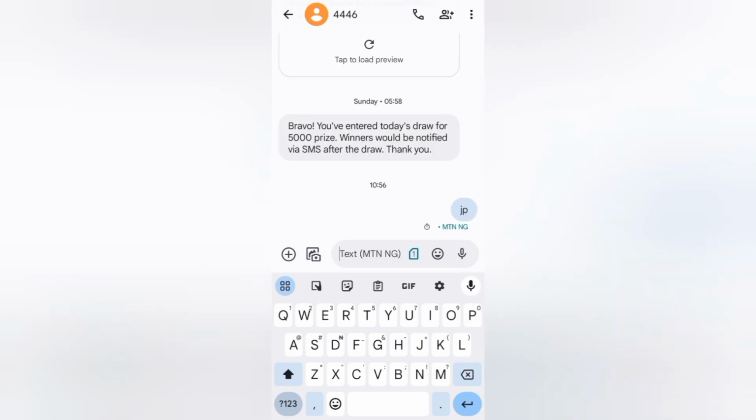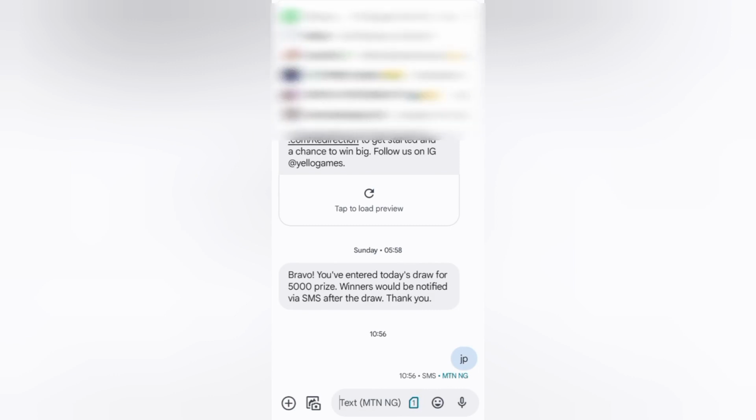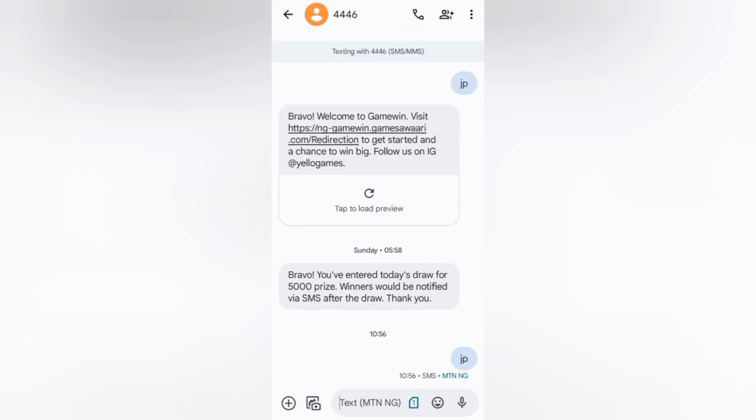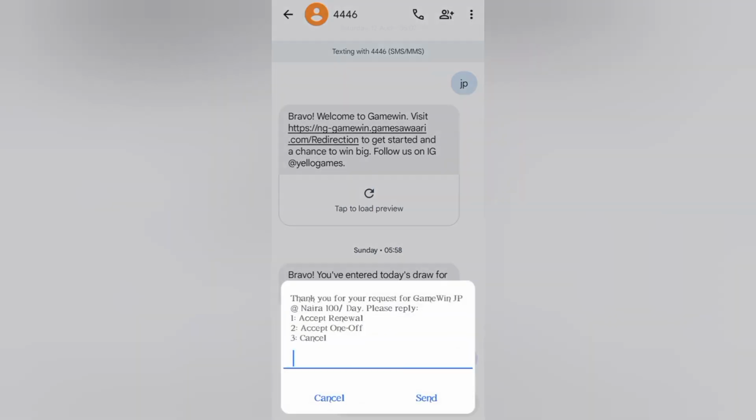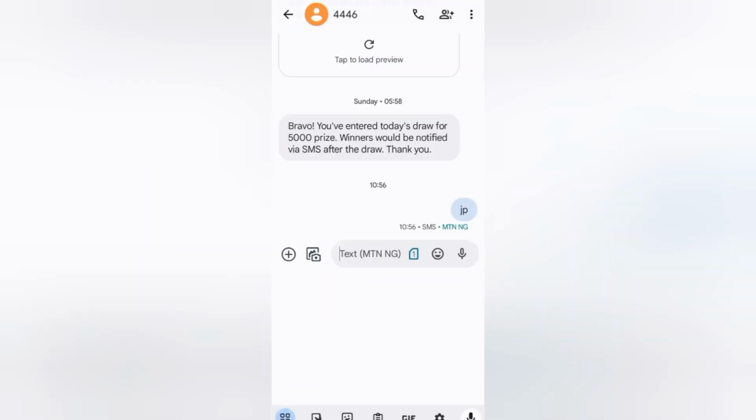And you have to wait for a pop-up. Something is going to pop up on your screen asking you for your subscription, if it is daily or one off. So now we are just going to wait on the screen for the pop-up, and in a few seconds you are going to get something like this. Now you are going to type in 2, which is accept one off, and send.